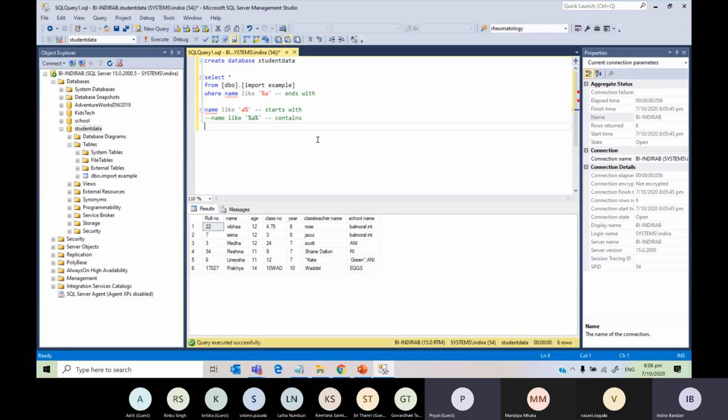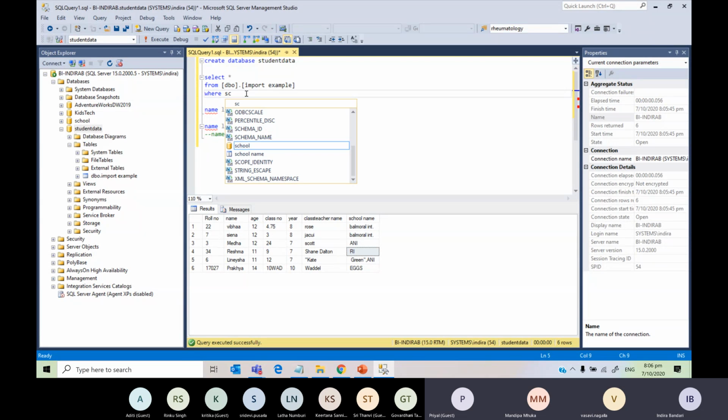Okay. So now does everyone remember the in operator? Kind of. Okay, how can we write that? Let's say, for example, I want all the students that go to ANI and RI. So how do we write that? Where school name in.